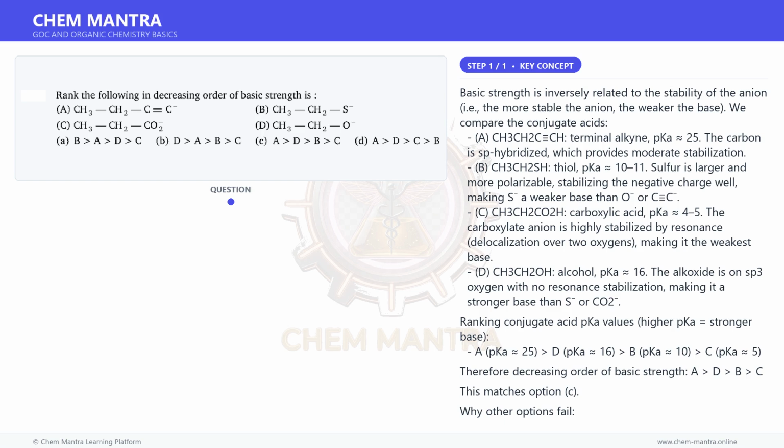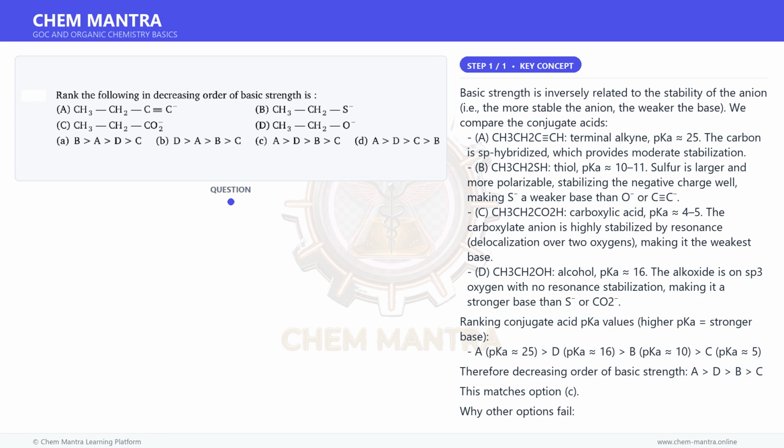Basic strength is inversely related to the stability of the anion, i.e., the more stable the anion, the weaker the base. We compare the conjugate acids. A. CH3C≡CH, terminal alkyne, pKa 25. The carbon is sp hybridized, which provides moderate stabilization.